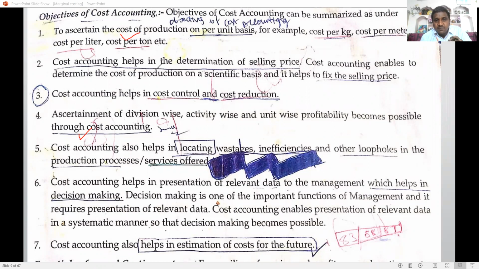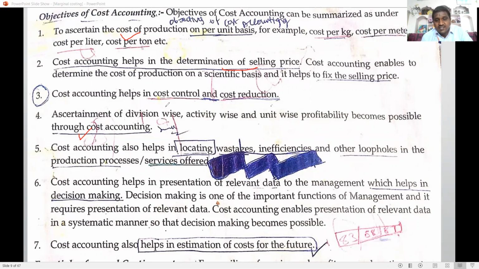Next, cost accounting helps in determination of the selling price. Whenever you calculate the total cost of the product, based on that you can fix the selling price. This information is not available in financial accounting, but cost accounting provides the detailed cost sheet. Then based on that you can fix the selling price of the product.